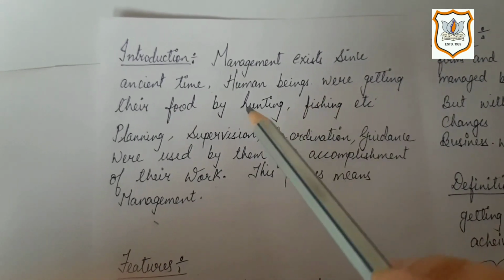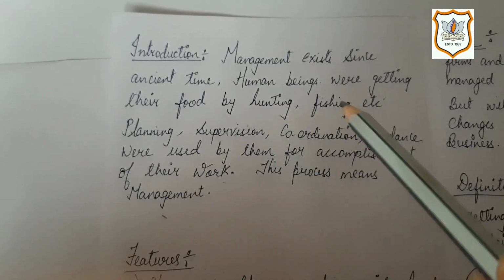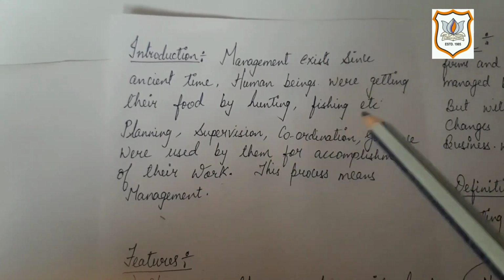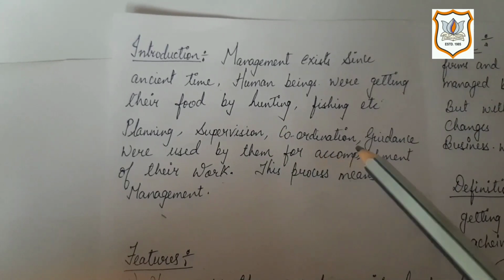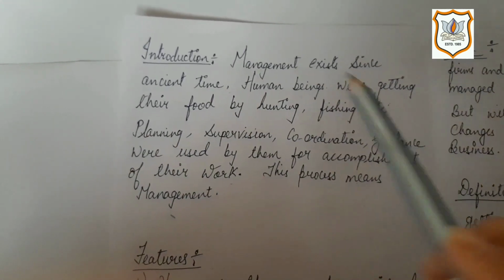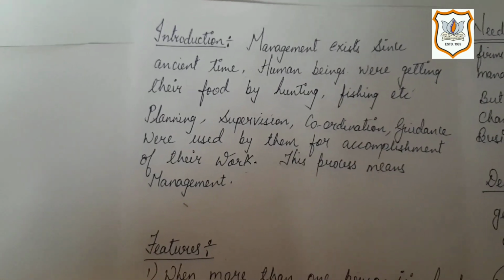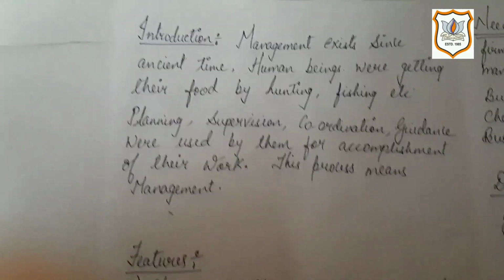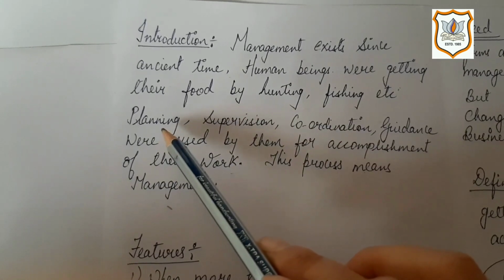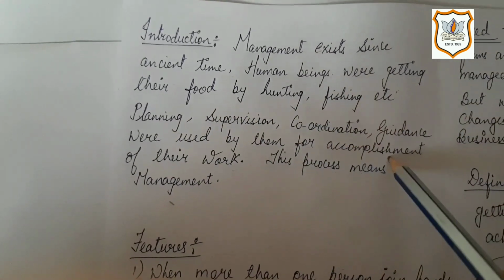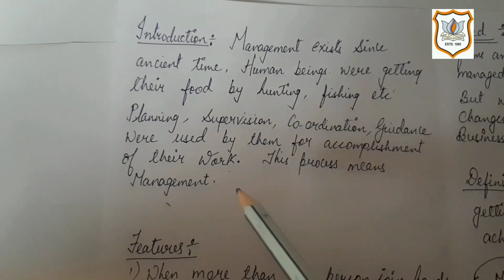Even for getting their food, human beings used to go hunting and fishing. To accomplish all this work, they have to plan, supervise, coordinate, and give guidance. So these are all managerial activities with the help of which you can accomplish your work or goals. This whole process means management. Again, I'll repeat: planning, supervision, coordination, guidance. These are the managerial activities which help the manager to accomplish the work or goals.